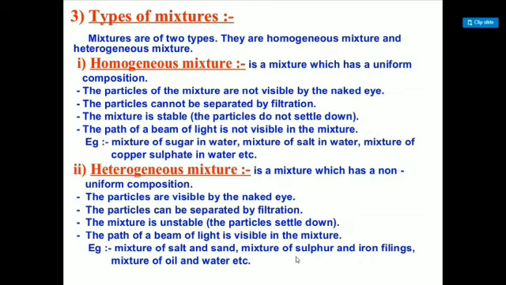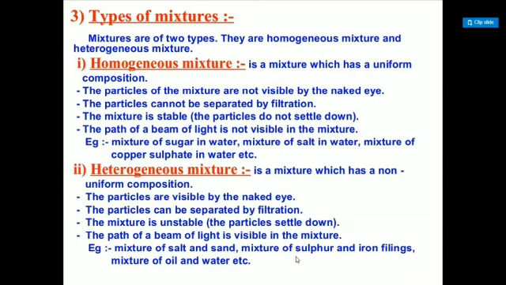Now, types of mixture. It is of two types, homogeneous and heterogeneous. Homogeneous mixture is a mixture which has a uniform composition. The particles of the mixture are not visible by the naked eye. The particles of the components are so tiny that they are mixed together and seen like one type of substance.